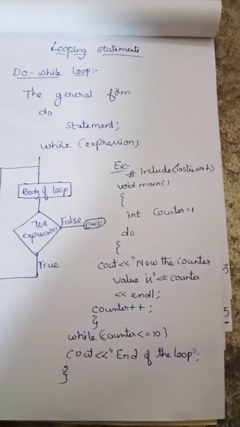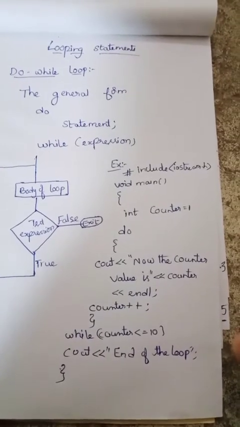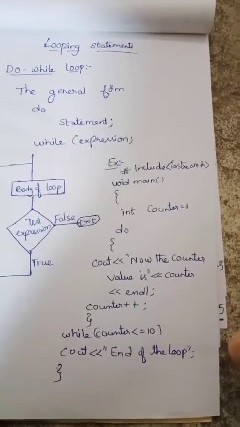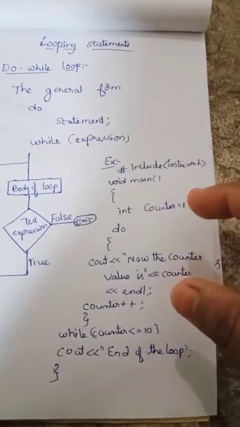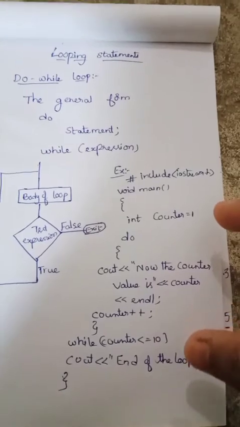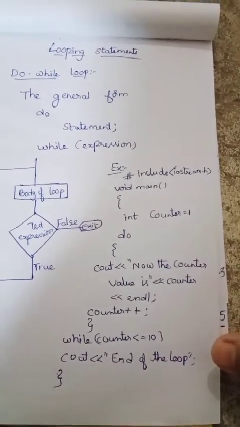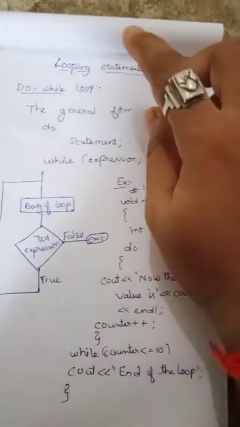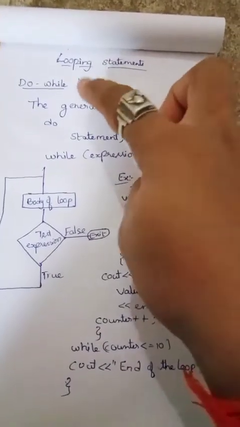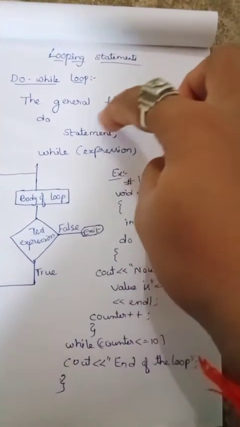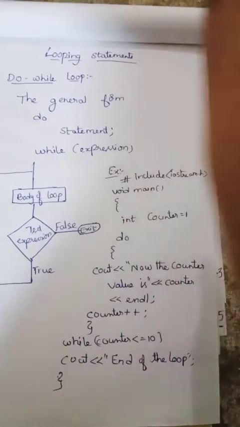Today we will discuss about looping statements. There are three types of looping statements. They are while loop, do while loop and for loop. The general form of the do while loop statement is do statement while expression.